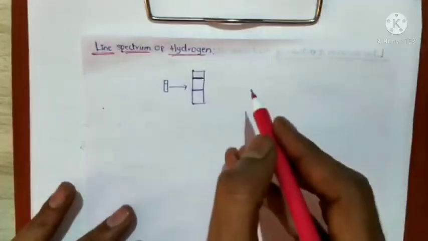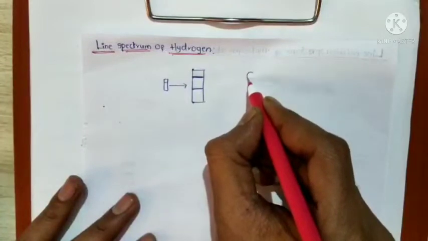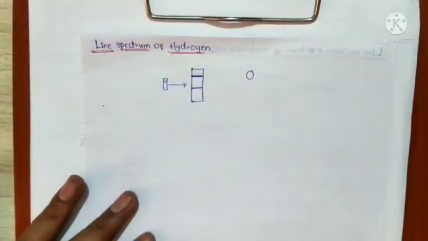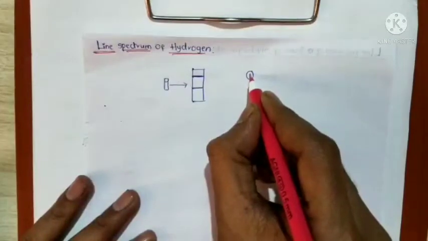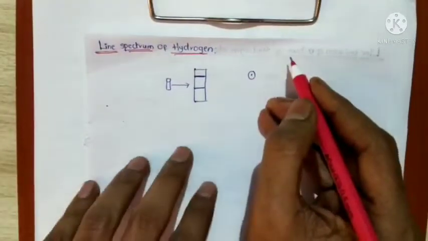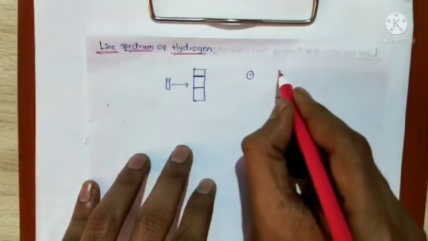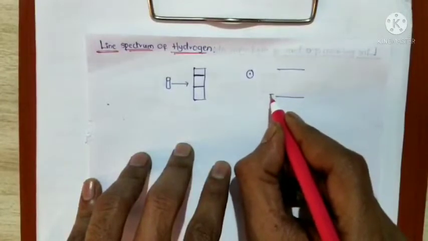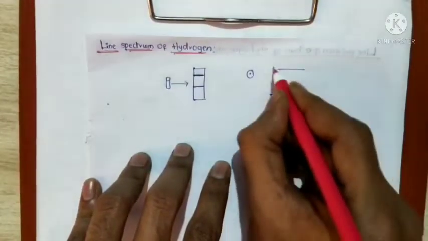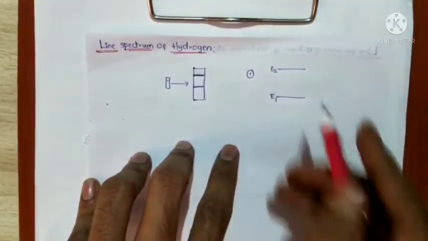What happens here? For example, we take an atom. An atom consists of electrons and a nucleus. The atom has some energy levels. We take only two energy levels, but a number of energy levels are present in an atom.